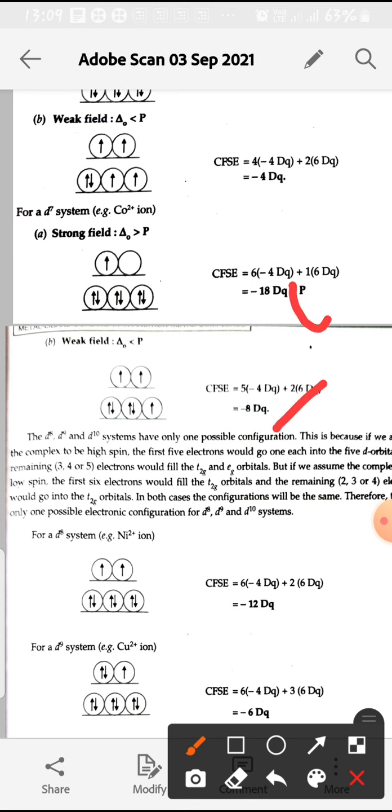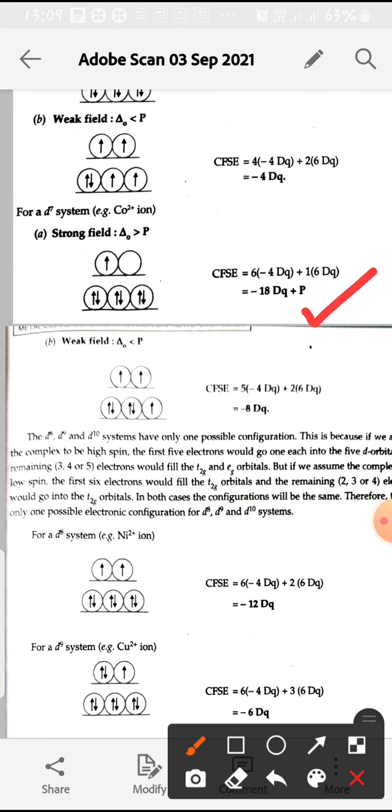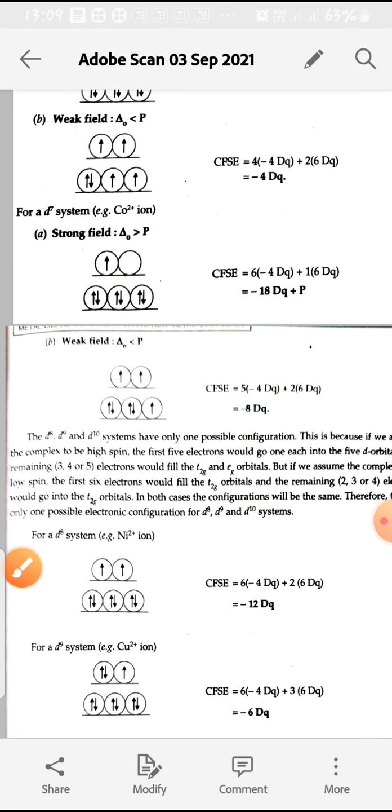The difference is this, here we write one pairing energy. If we compare weak field and strong field, in weak field there is also pairing of 2 electrons, and in strong field only one additional pairing of electrons, that's why we write only one pairing energy.